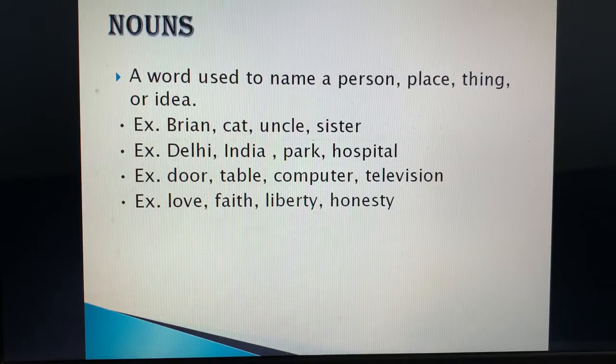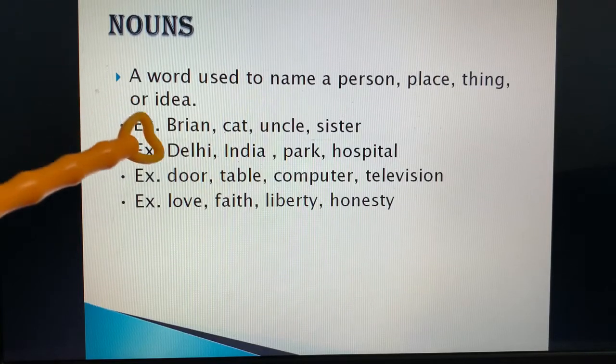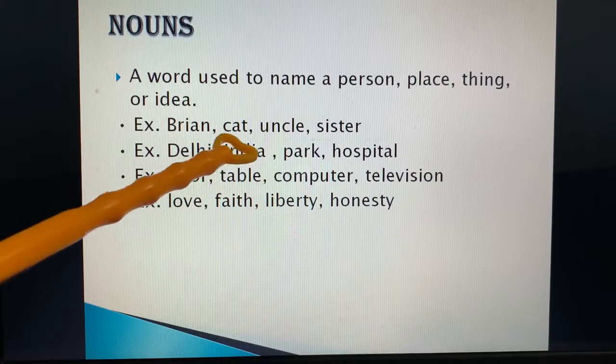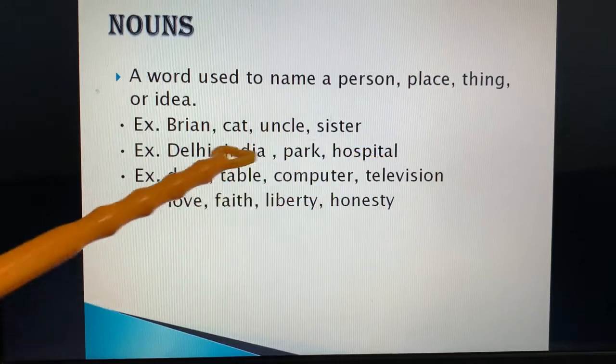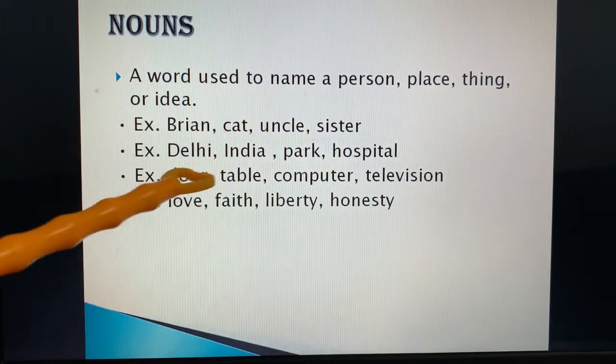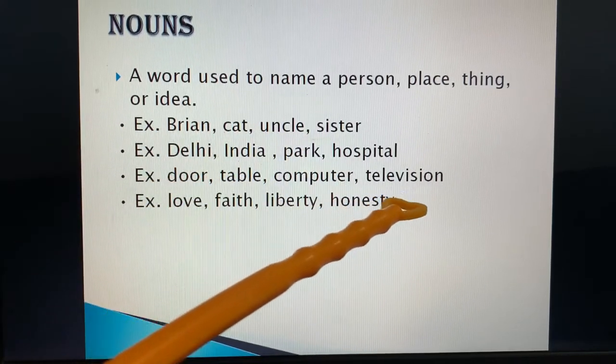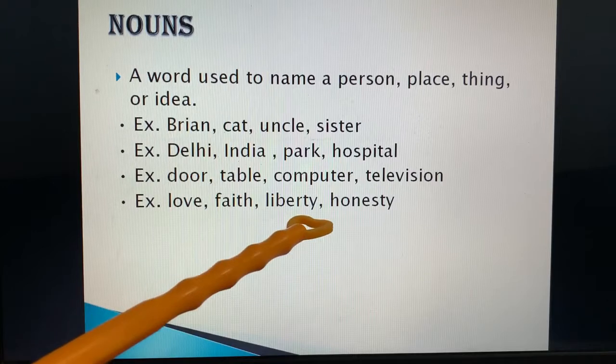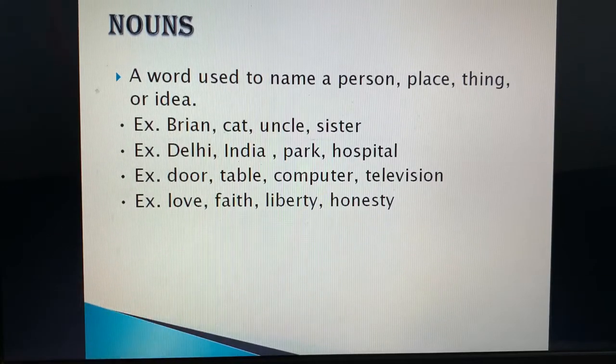Like, if we take an example: brain. You all have a brain. Cat, uncle, sister, Delhi, India, park, hospital, door, table, computer, television, love, faith, liberty, honesty. They all are the names, they all are nouns. So anything which has a name, that is a noun. कोई भी चीज़ जिसका नाम होता है वो क्या होता है? Noun. हिंदी में पढ़ते हैं ना आप संज्ञा.